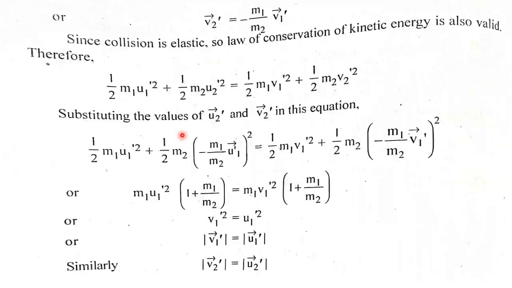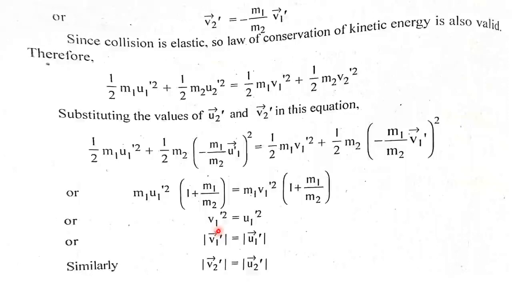Now putting the values of u2 dash and v2 dash, here is the value of v2 dash, and in the previous slide we have the value of u2 dash. By putting these values and solving, we get m1u1 dash square times 1 plus m1 upon m2 equals m1v1 dash square times 1 plus m1 upon m2.